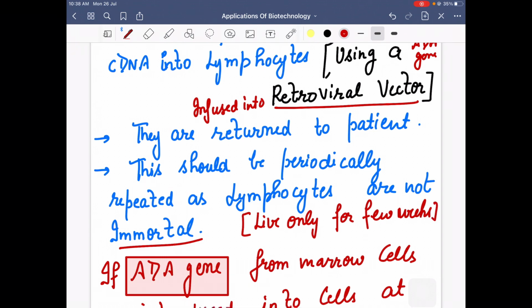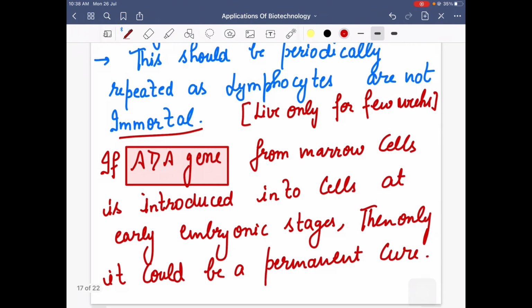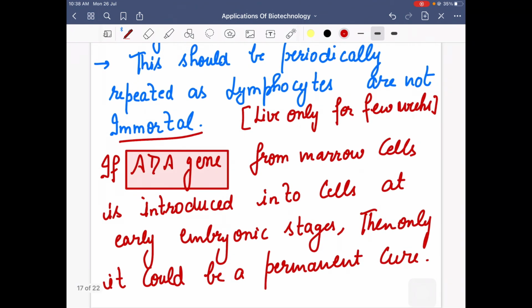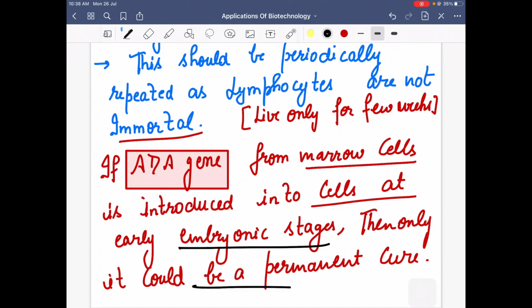Then what is the permanent cure? Only if the ADA gene is taken from the marrow cells and introduced into the cells of the child at a very early embryonic stage can it be a permanent cure. Once that child's cellular and immunological formation is complete, it is difficult to give a permanent cure.